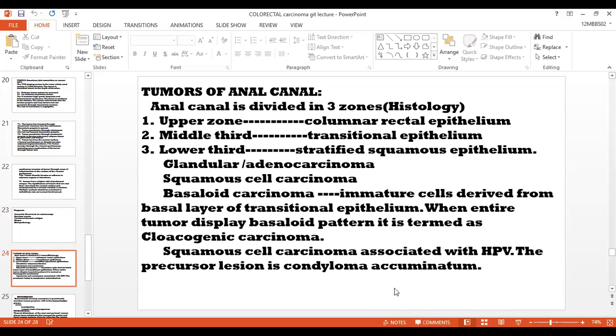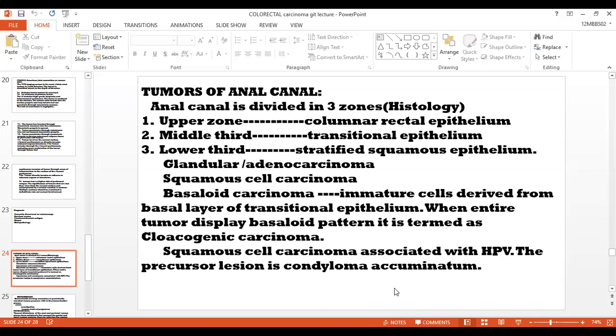Now the tumors of the anal canal. The anal canal is divided into three zones. Histologically, the upper zone is lined by columnar rectal epithelium, the middle third is lined by transitional epithelium, and the lower third is lined by stratified squamous epithelium.